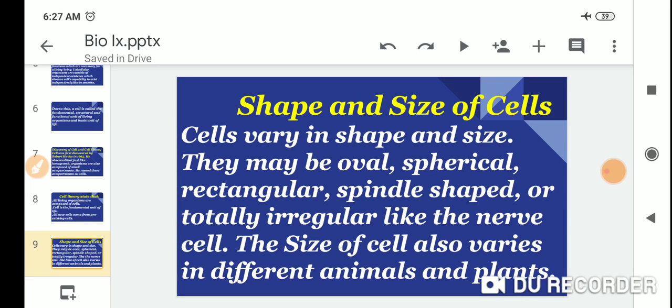Next is the shape and size of cells. Cells vary in shape and size. They may be oval, spherical, rectangular, spindle shaped, or totally irregular, like the nerve cells. The size of cells also varies in different animals and plants.